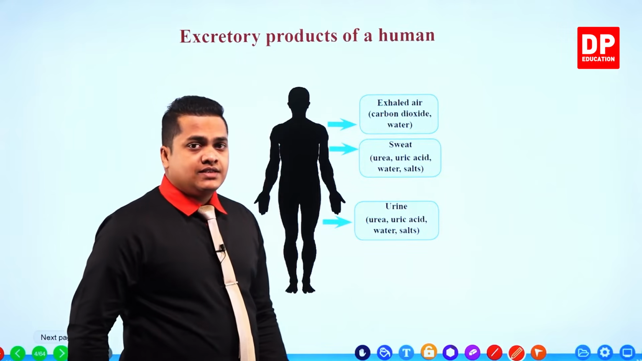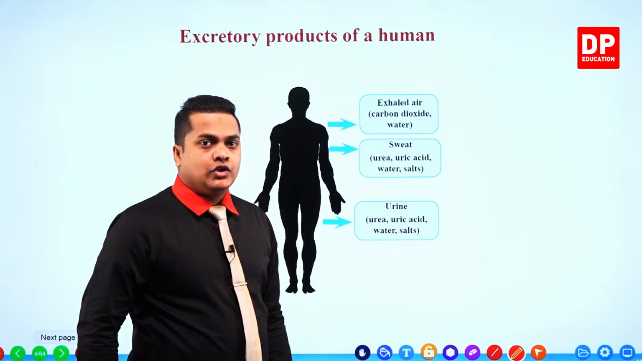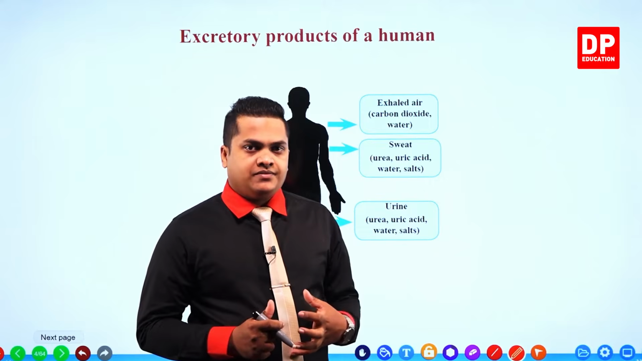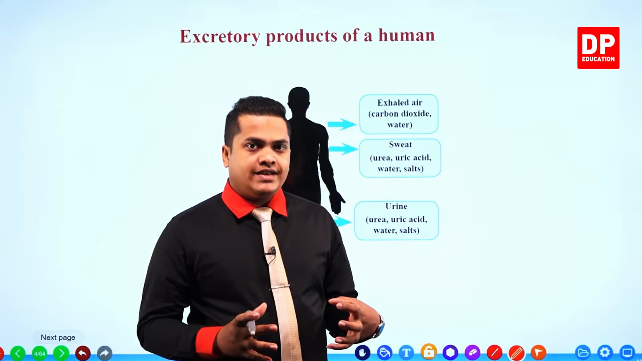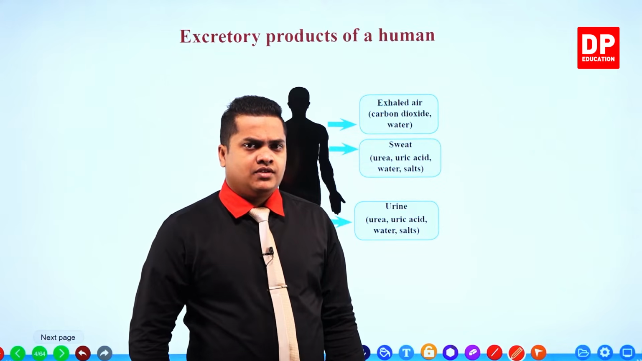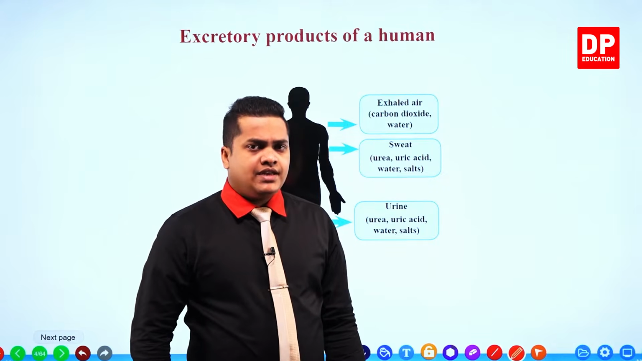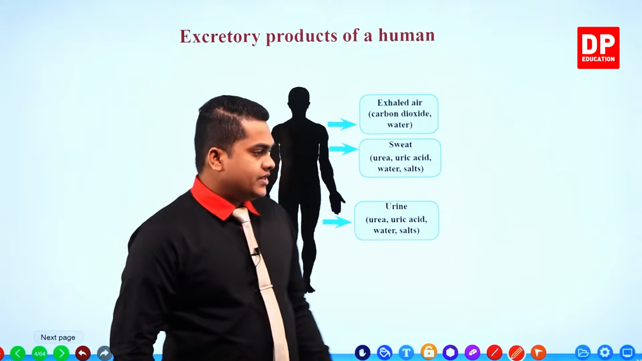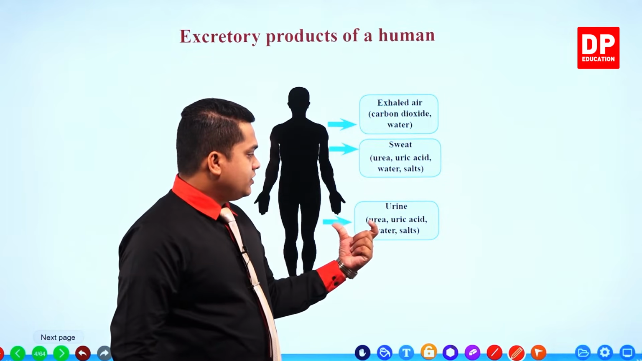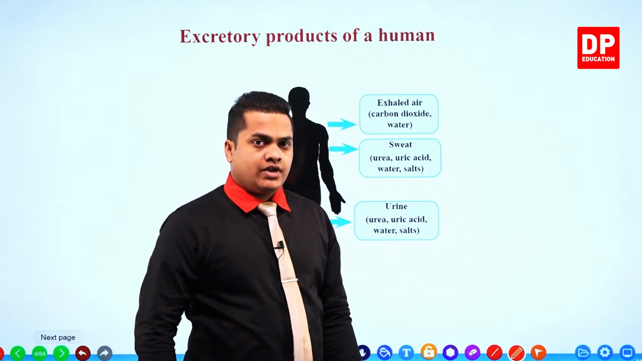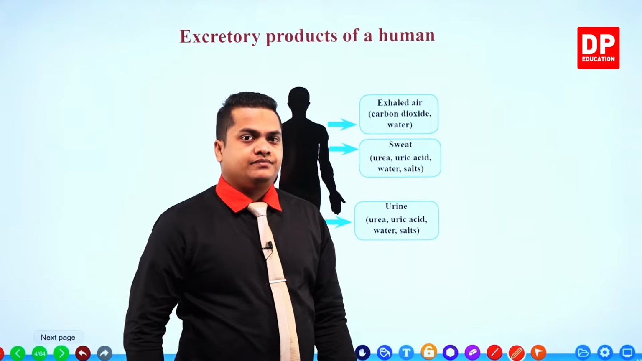So next one is urine, right? So you know that we expel urine from our body. So urine contains several excretory substances, the same as the sweat. All the components contained in sweat are also contained in urine, but in greater amounts. So here once again, in urine also urea, uric acid, water and salts are getting expelled. Okay, these substances are getting expelled from our body.